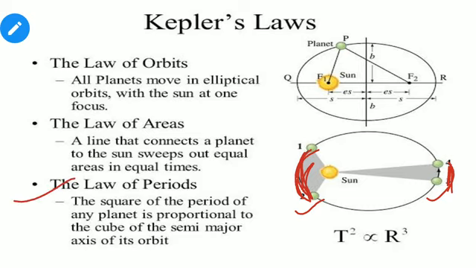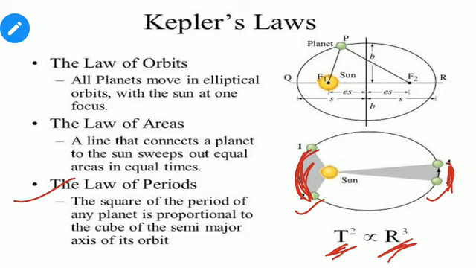This is the third law, the law of period. Period means the time taken to complete one revolution, like 365 days for Earth, like 88 days for Mercury. The square of the time period is directly proportional to the cube of the average distance of the planet from the sun.